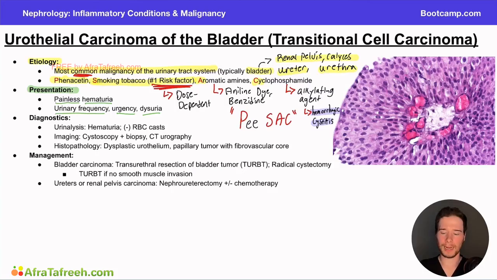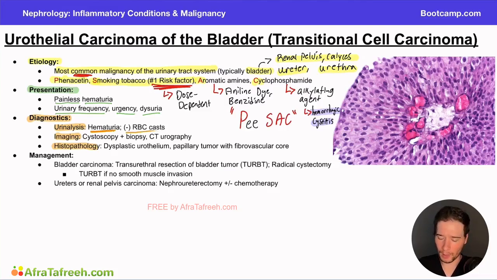When we consider our diagnostics here, we're going to see a lot of the routine tests that we're getting with most of our urinary problems, right? So we have the urinalysis, some imaging, and some histopathology. On the urinalysis, we're going to expect to see some hematuria, right? I said a classic presentation for these patients is to complain of blood in their urine, typically a painless presentation. If we got a urinalysis, we'd expect to see that blood.